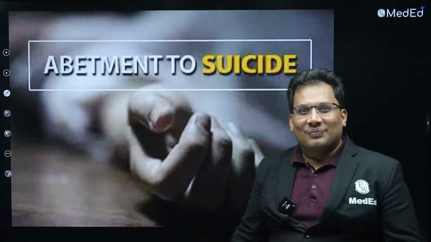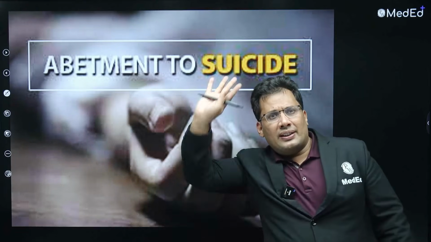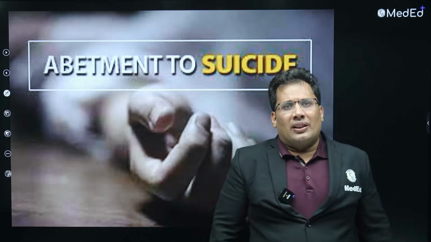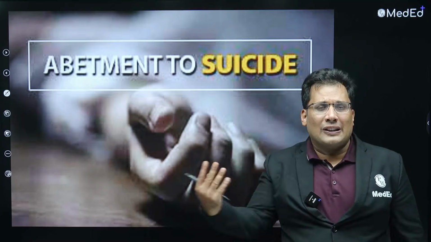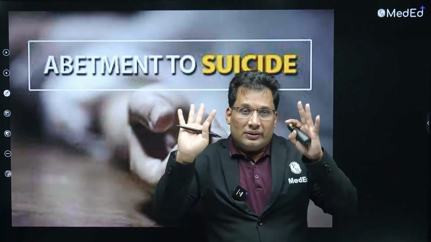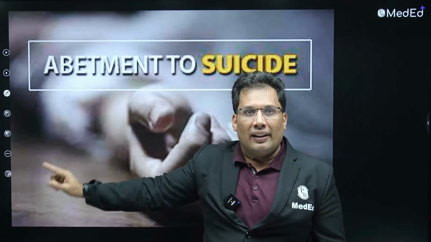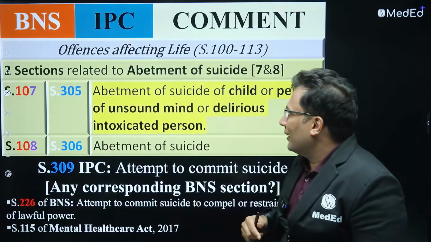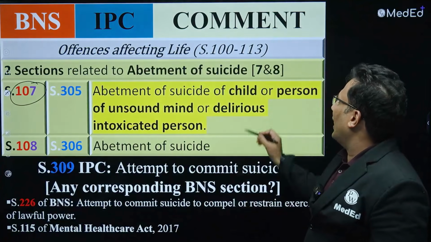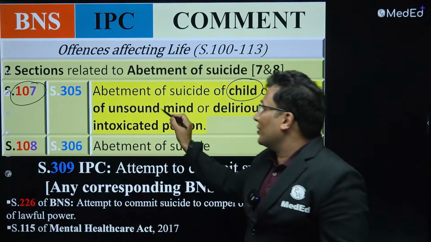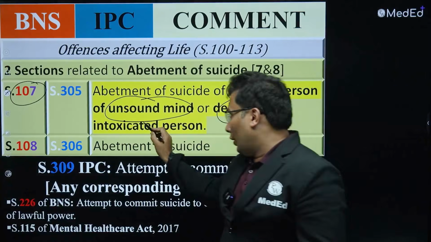Next, abetment to suicide. What do you mean by abetment to suicide? It means torturing someone every day. Maybe you are teasing, sending WhatsApp messages, email messages, Facebook messages, causing depression, then an extreme step, suicide. That is punishable under abetment to suicide. What is the section? Look at this. 107, abetment of suicide of a child or any person of unsound mind or delirious intoxicated person.